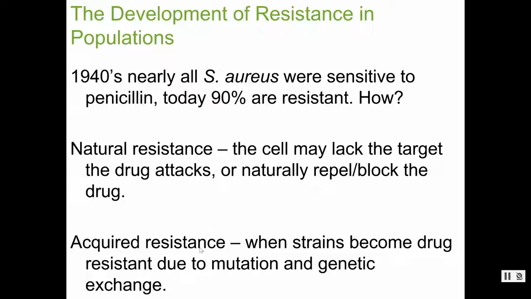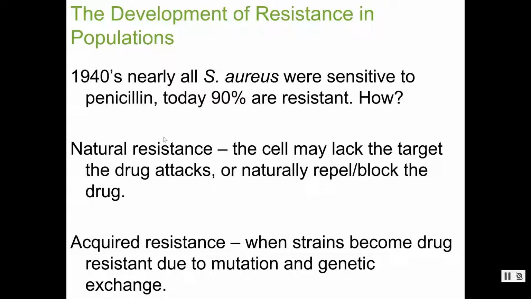Now there's another type of resistance that can be acquired. Say I have a bacteria that has a cell wall. It's been susceptible to a drug that acts on cell walls, but something changes in that bacteria, and now that bacteria becomes resistant to the drug. This is an acquired resistance. The drug didn't cause the bacteria to become resistant, but something happened, a mutation, and now the bacteria is no longer susceptible. So those are some terms we need to know about.